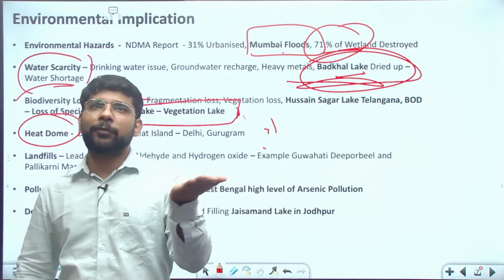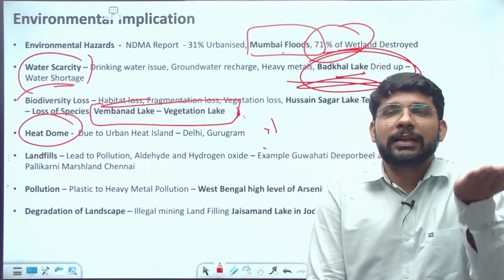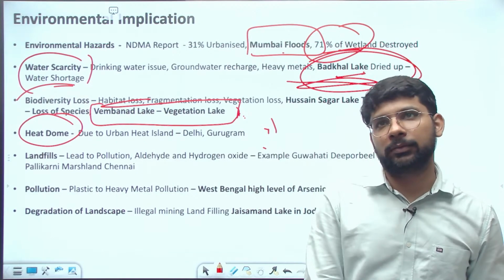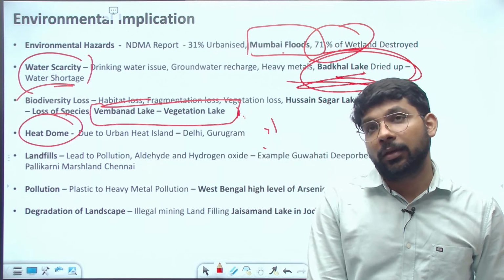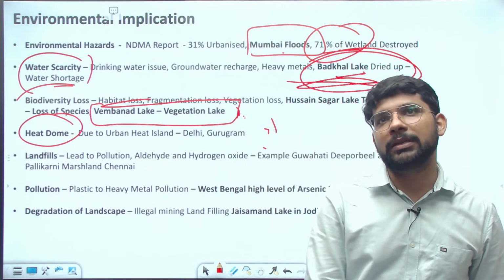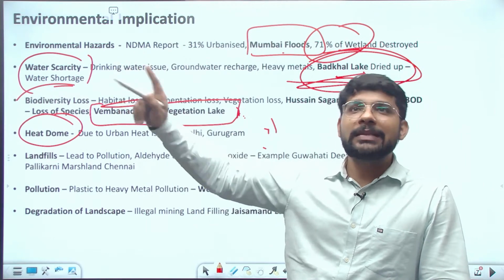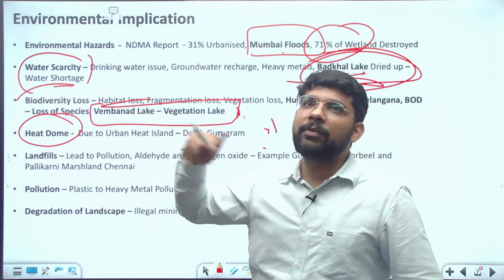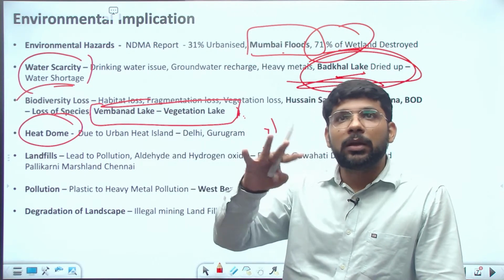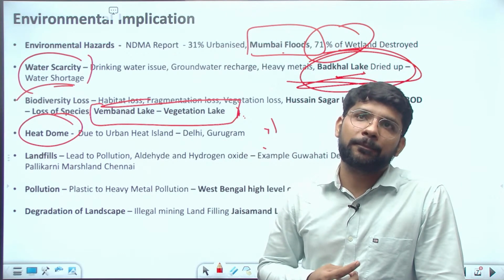You can see the froth formation in the Yamuna, which is leading to the biodiversity loss, which is leading to an increase in the heavy metal content, which also leads to the habitat loss of the organisms, which may further connect with various kinds of diseases for those who are living nearby. This is also the impact of the degradation of these wetlands.